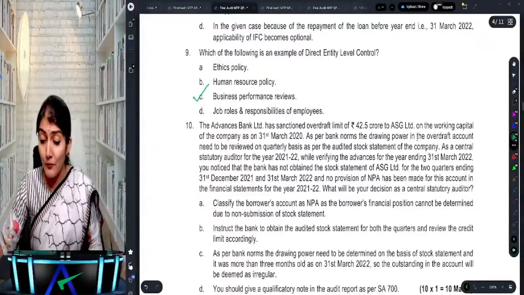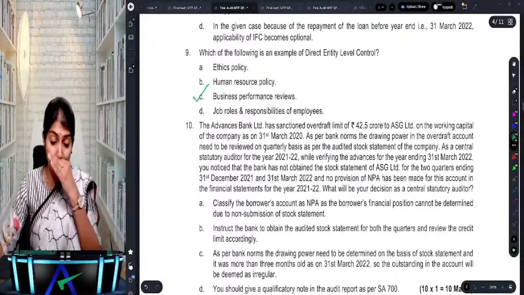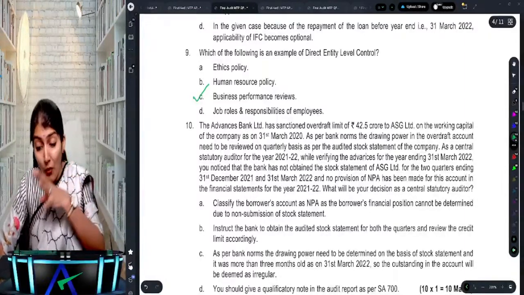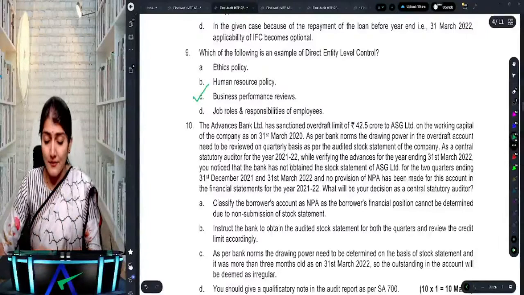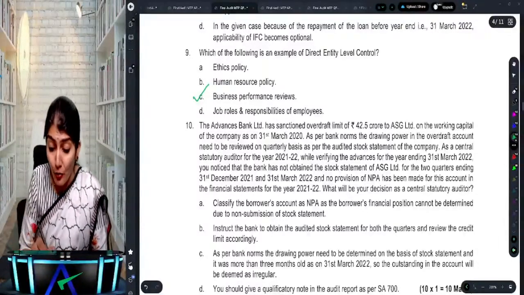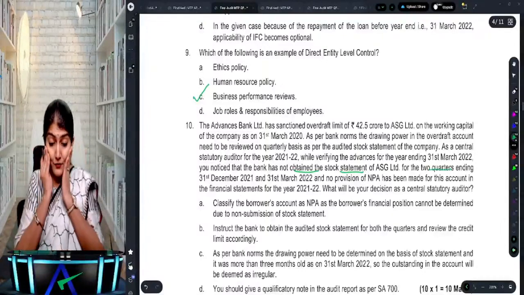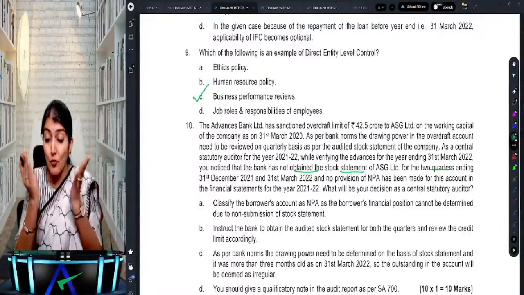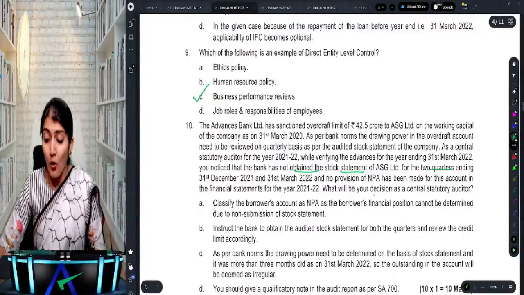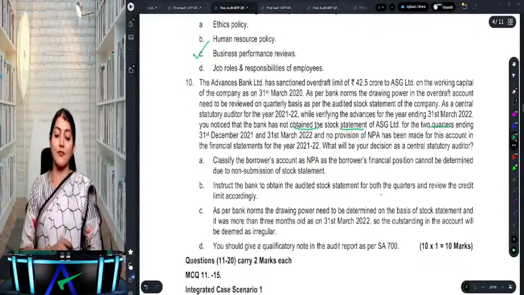As per the bank norm, the drawing power in the overdraft account needs to be reviewed on a quarterly basis as per the audited stock statement. As the central statutory auditor, while verifying the advances, you notice that the bank has not obtained the stock statement for 2 quarters, 21 and 22, and no provision for NPA has been made. What will be your decision as the central statutory auditor?